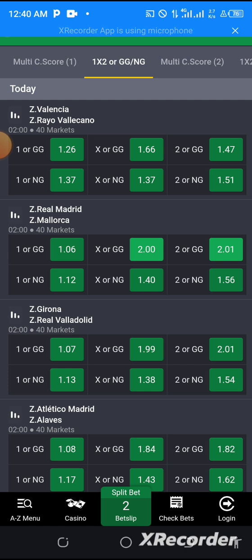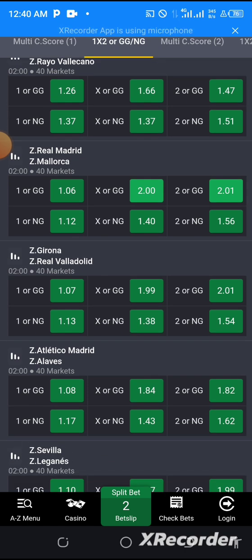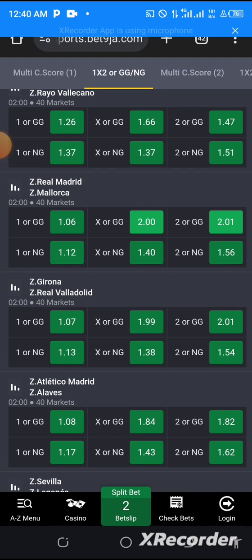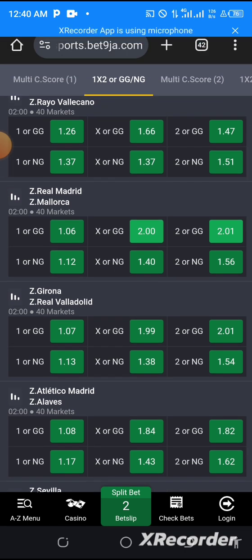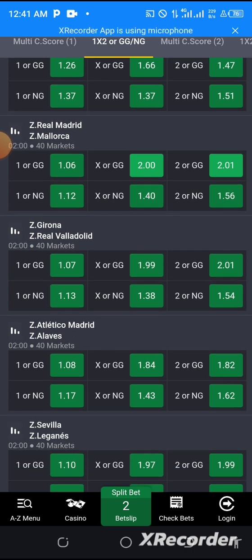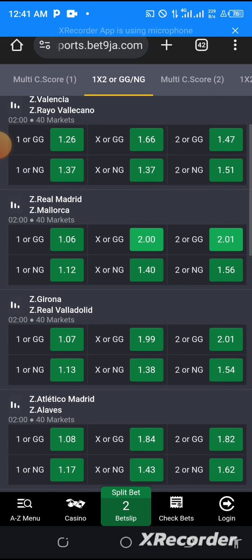What you do is screenshot it. Once you see something like this, screenshot it, then just watch for the result. Do it in the morning, screenshot it, and after playing, write down the result. Then do it again in the afternoon, and after playing, write down the result. Do it again in the evening, starting from 6, screenshot it, and after playing, write down the results.